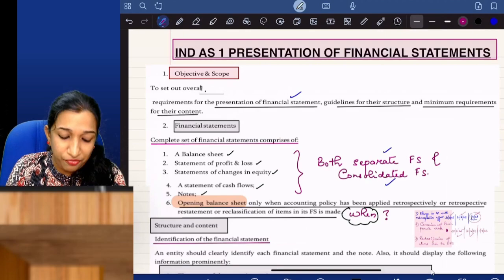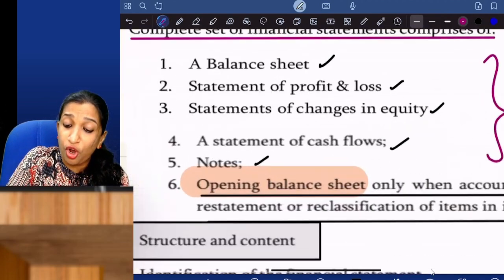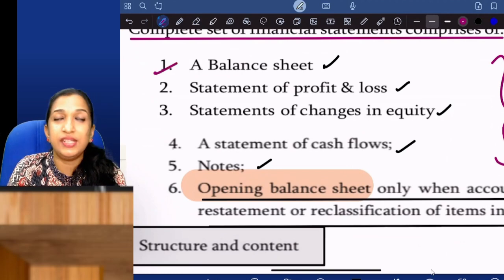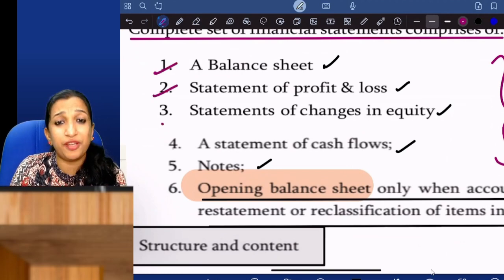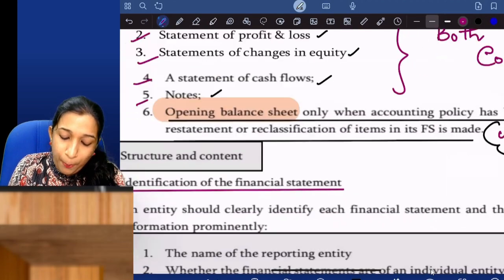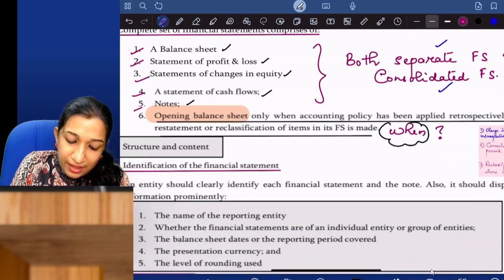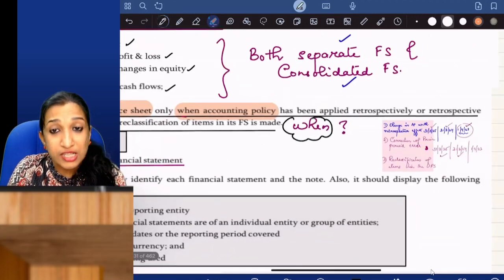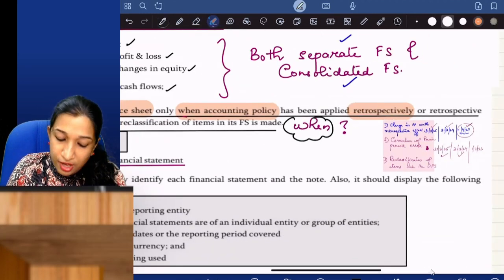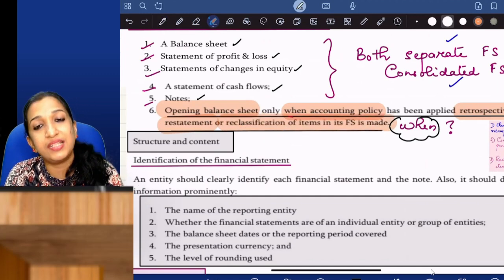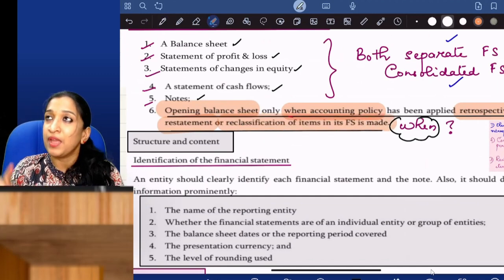A complete set of financial statements includes, I hope you're all studying, a balance sheet, statement of P&L, statement of change in equity, statement of cash flows, and notes. Now read this. Opening balance sheet only when the accounting policy has been applied retrospectively, or retrospective restatement or reclassification of items in the financial statements is made.